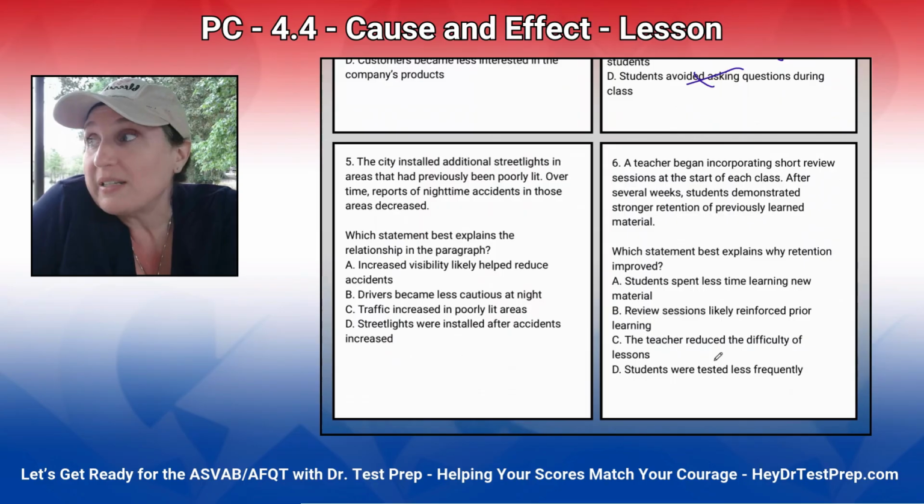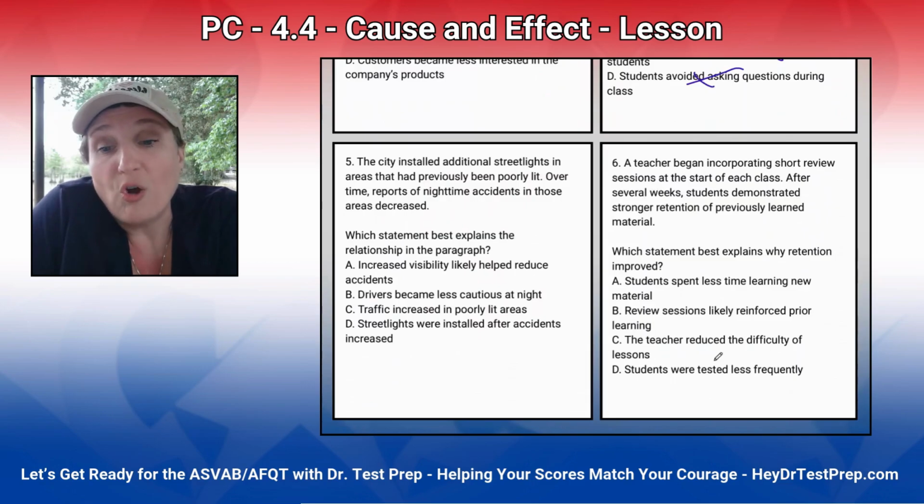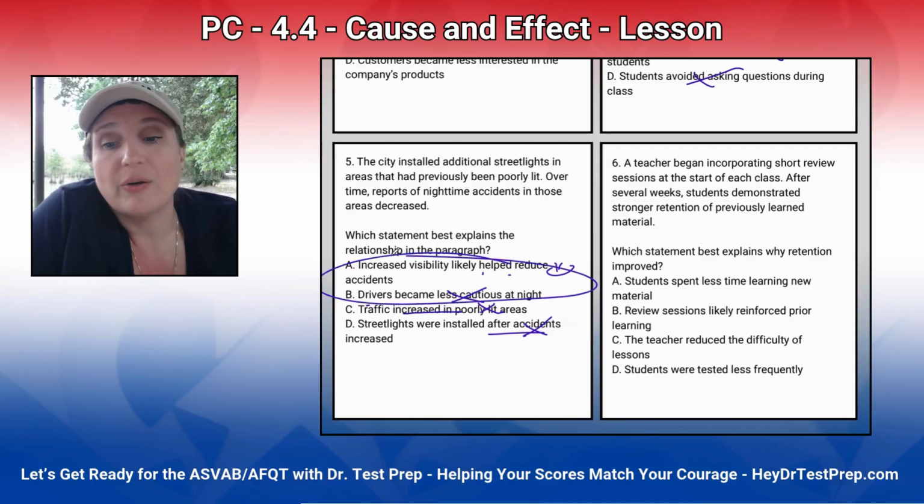Which statement best explains the relationship? A city installed additional streetlights in areas that had been previously poorly lit. Over time, reports of nighttime accidents in those areas decreased. So, increased visibility likely helped reduce accidents, most likely. Drivers became less cautious? No. Traffic increased in poorly lit areas? No, people probably would want to go through the lit areas. Streetlights were installed after accidents increased? No. A is the best answer.